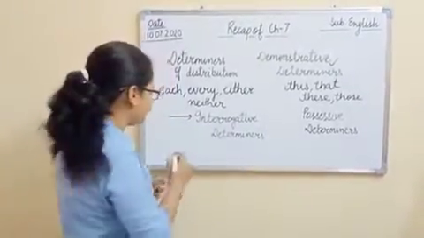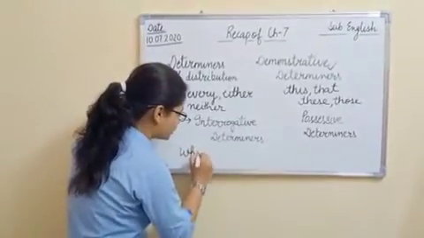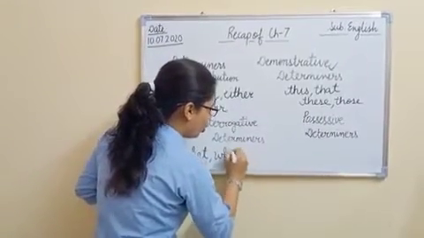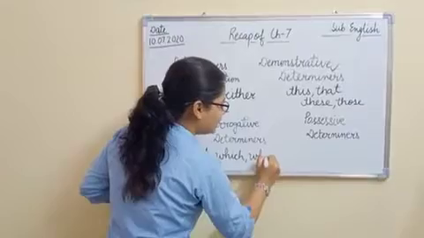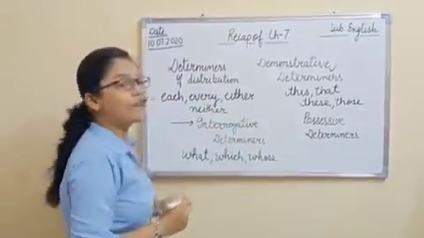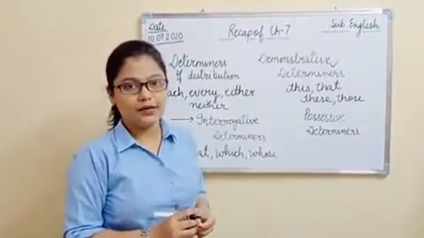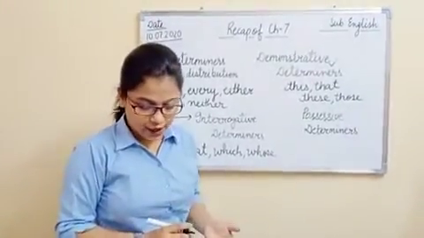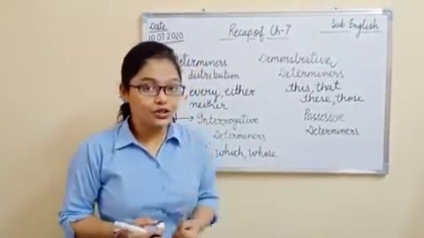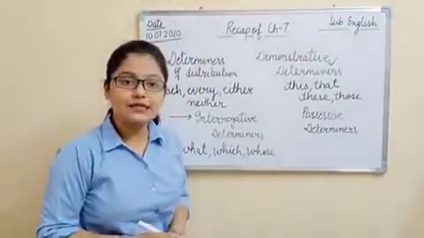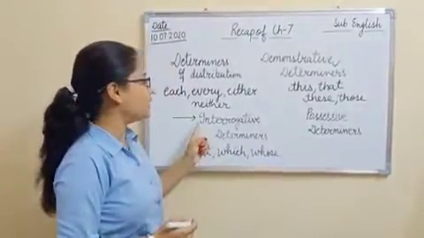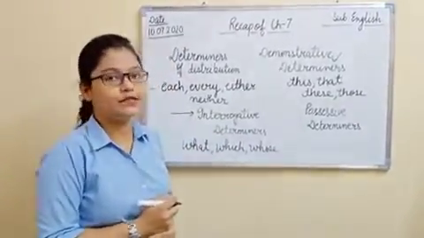Yes, there are words like what, which, whose. All these are the words that come in this category of interrogative determiners, right? If I say, what time will we reach? So we are asking a question. Whose book is this? We are asking a question, right? So all these will come under the heading of interrogative determiners.